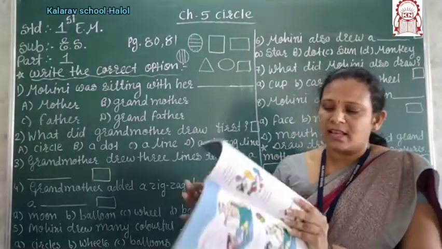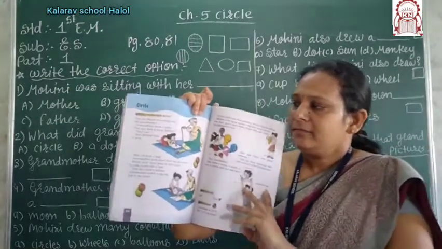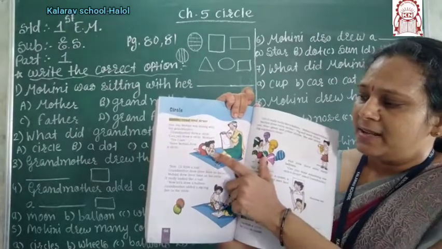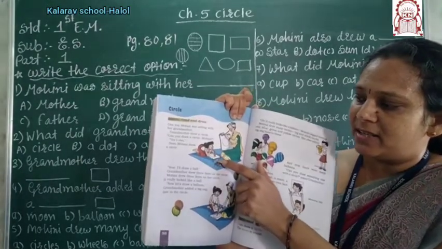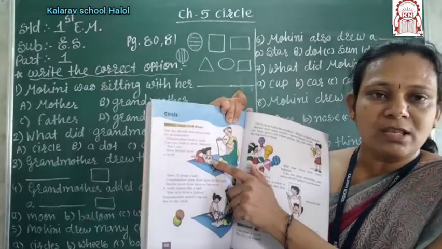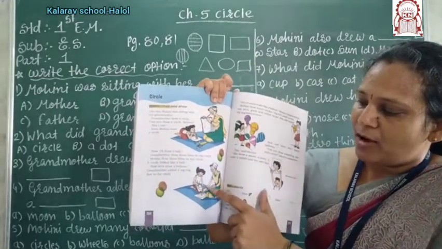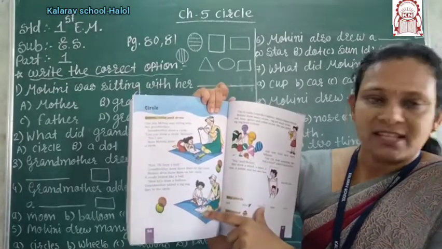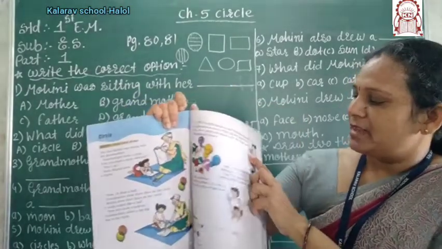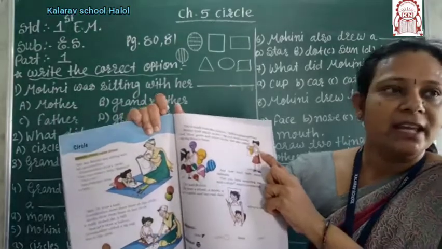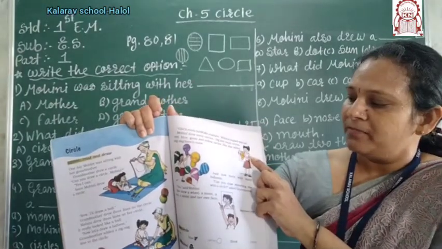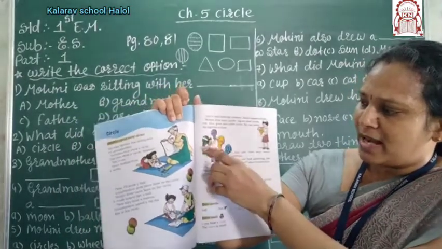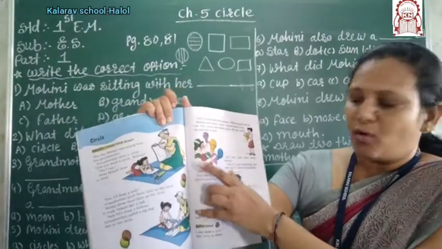Now look at the picture here. See, this is the grandmother. First the grandmother drew the circle, then after Mohini sitting beside the grandmother also drew the circle. Now the grandmother and Mohini draw the balloons with the zigzag line. Yes. Now Mohini has to make different balloons with the zigzag line, and so many balloons are there drawn by Mohini.